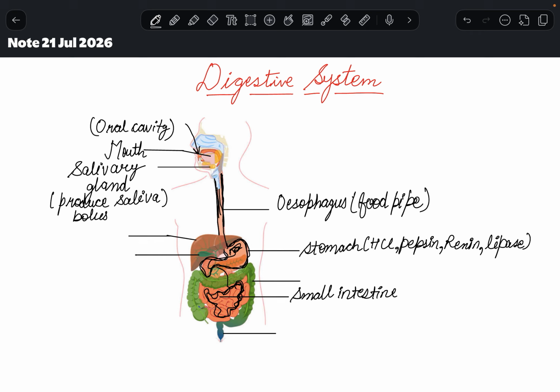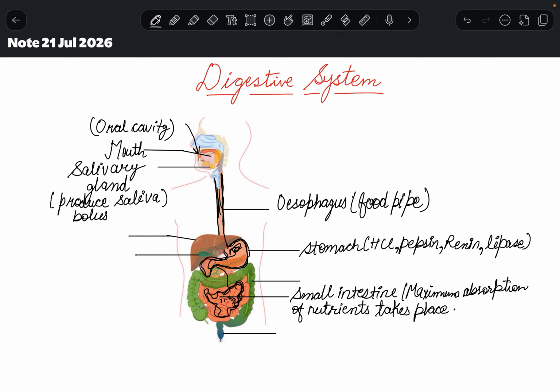You can see in this picture here present are so many villi by which our food gets absorbed easily, right? So here maximum absorption of nutrients takes place,